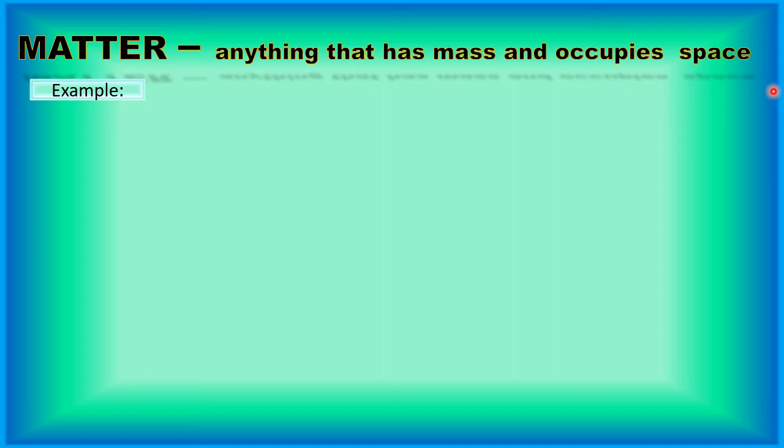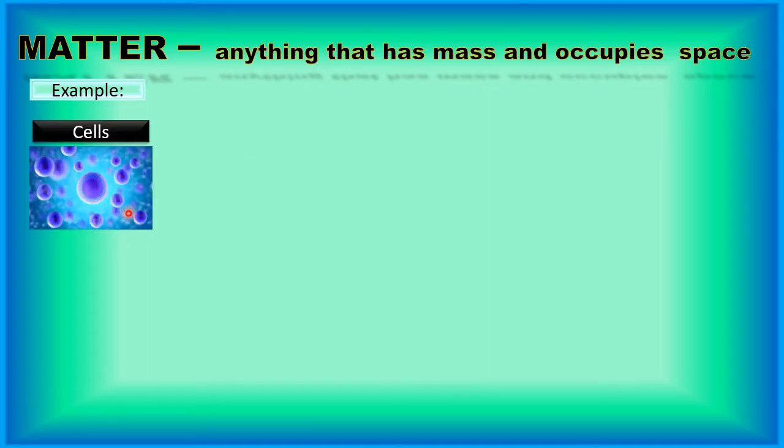Now the question comes, how does matter form? Before I jump on this, children, I want to show you one example. Then I'll be coming to matter. Now see, children, this is a cell. A cell is the smallest unit of the body. When these cells join together, they form tissues.